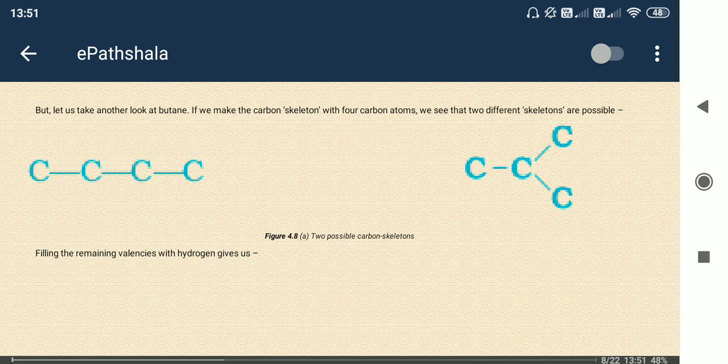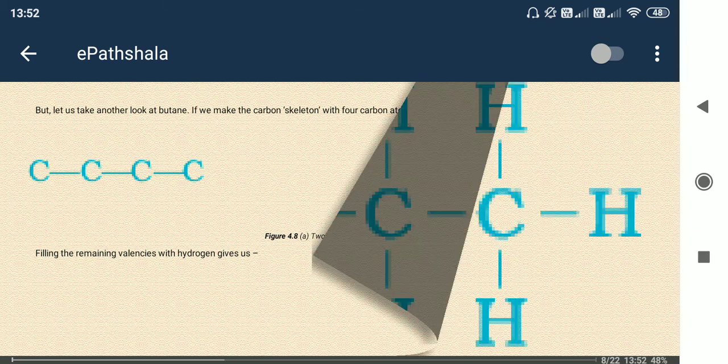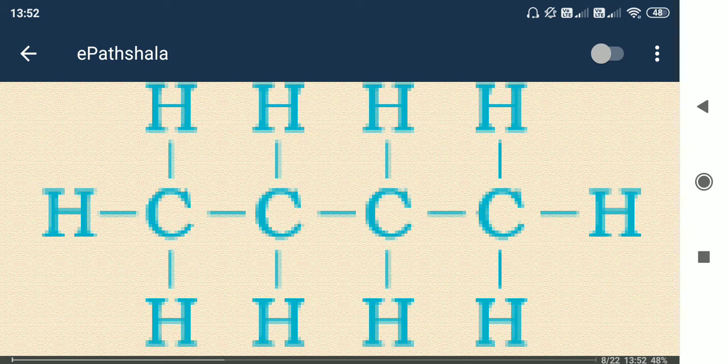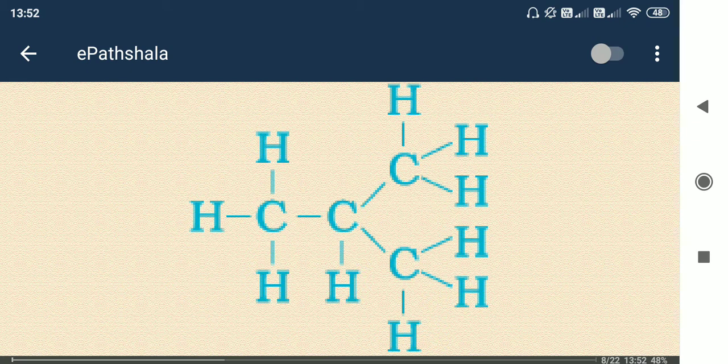So it is a chain-like structure, right? In the first case, C bond C bond C bond C, likewise it is going, so it is just a chain-like structure, chain extending. In case of branching, what is happening: CC done, then from the next C, two branches occur, one going up and another going right down. So this is called branching. Here it is a chain structure, no branching occurred, only CC is going and ended. But in this case you can see branching is done: first CH3, then CH, then CH3 up and CH3 down. So branching.